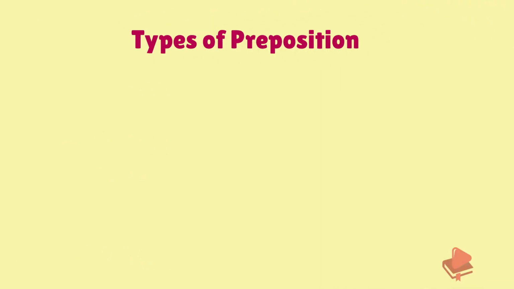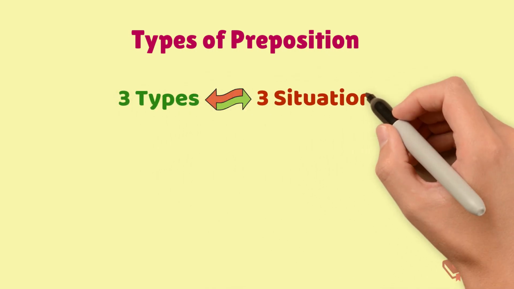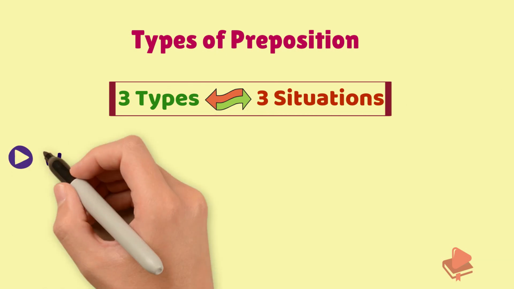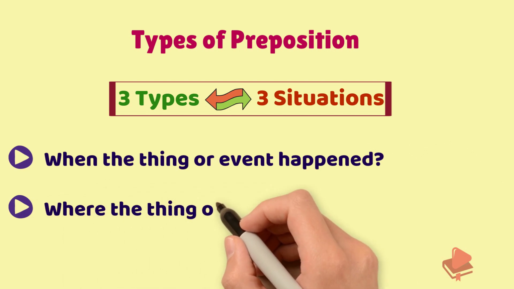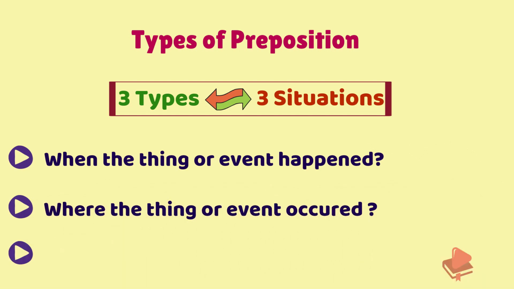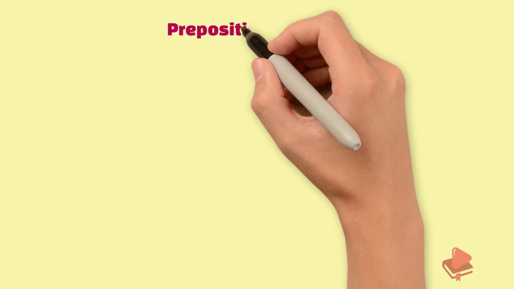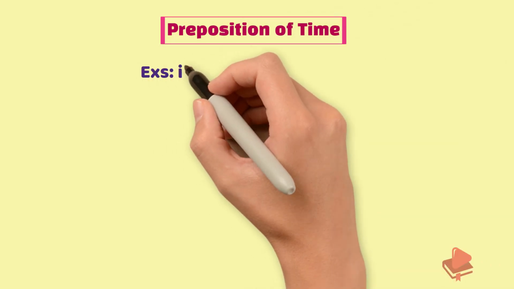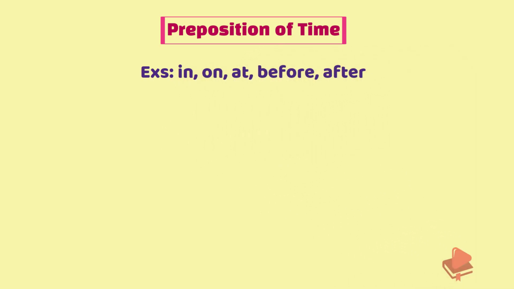Now let's look into the different types of preposition. They are divided into 3 types depending on 3 situations. That is, when the thing or event happened, where the thing or event occurred, or which direction the thing or event is happening. The preposition that describes when the event happened are defined as the preposition of the time. Examples: in, on, at, before, after.